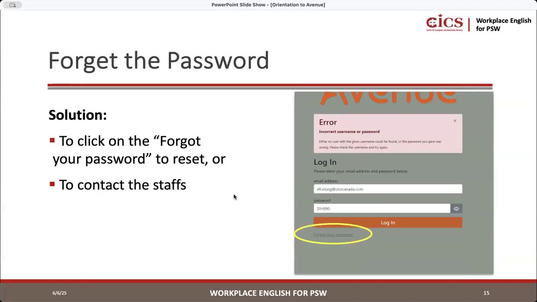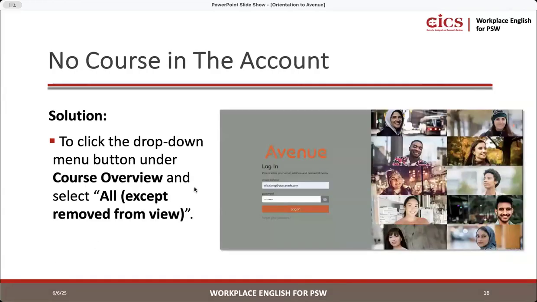Say you forgot the password, you can just click on forgot password to reset, right? You can always let us know if you need any help with that, but if you forgot your password, don't worry, there's an option there to say forgot password.